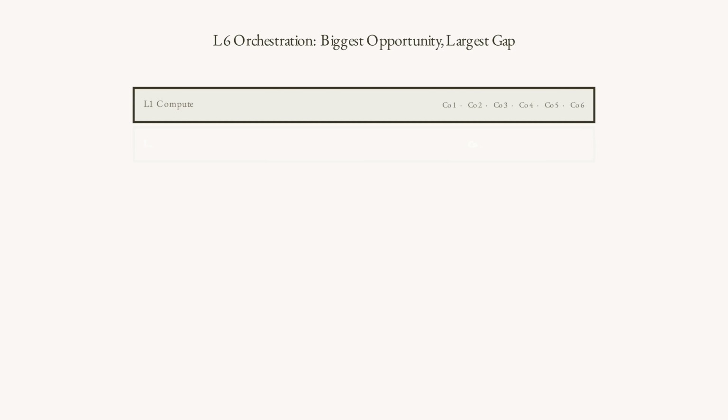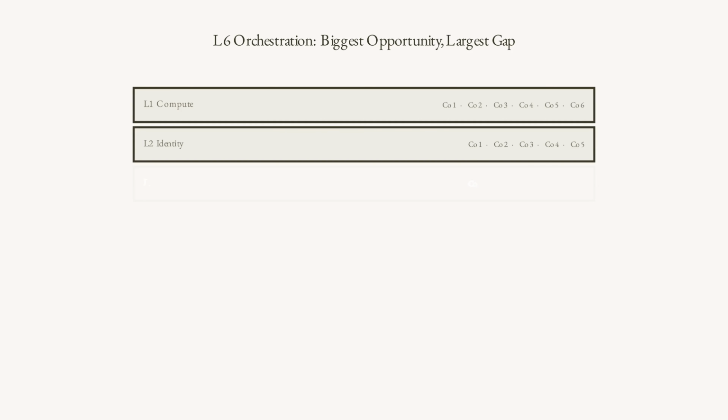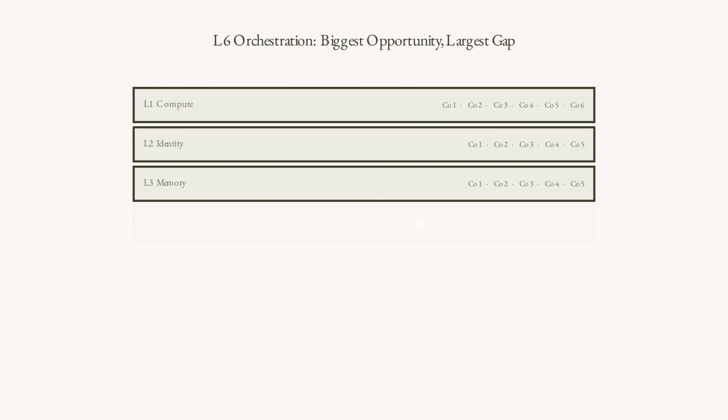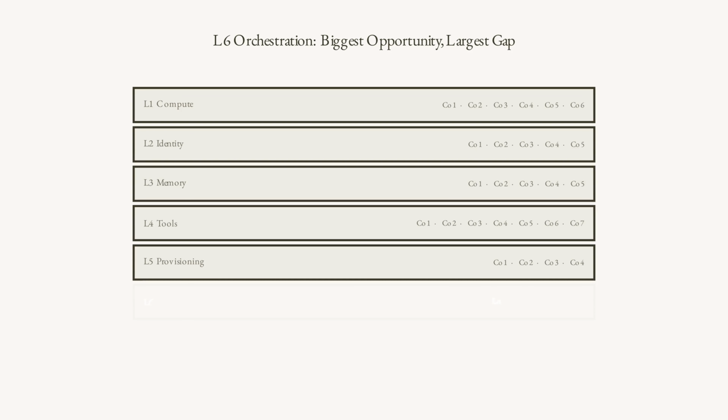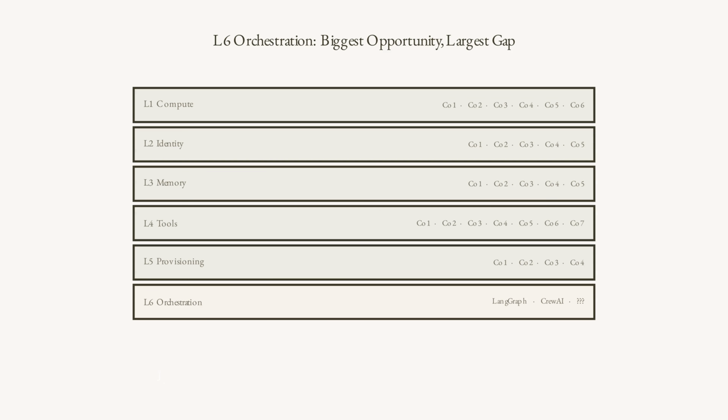Layer 6, orchestration and coordination. This is where multi-agent systems live and where the market gap is largest. Orchestration means which agent gets which task, in what order, with what information, and how do their outputs combine. Coordination means when agents disagree, when tasks conflict, when one agent needs the output of another before it can proceed, what happens? Current solutions are mostly bespoke.